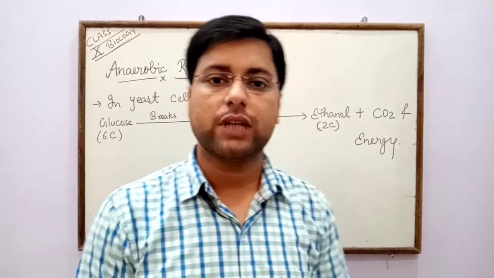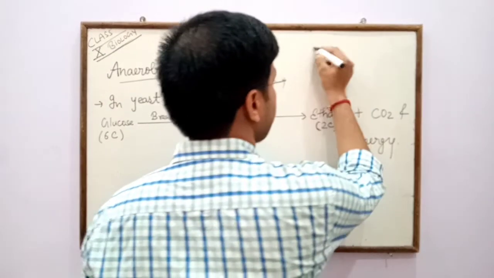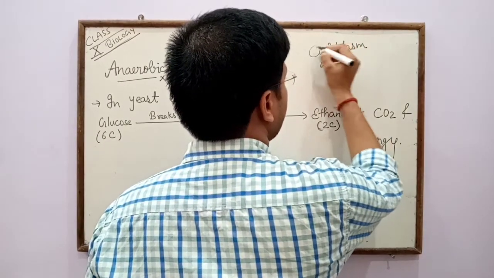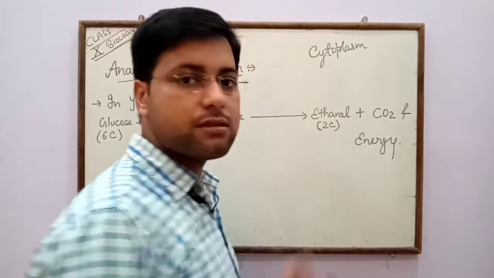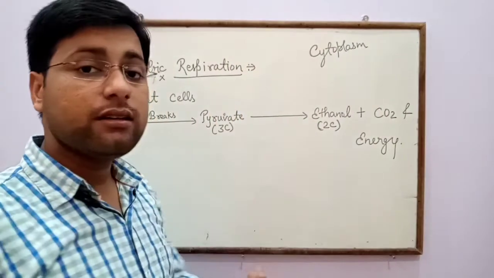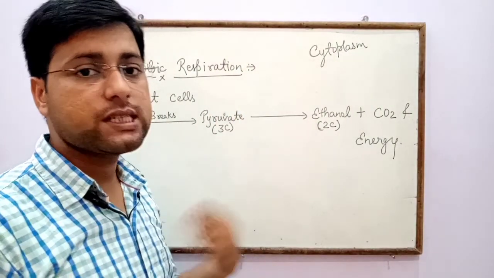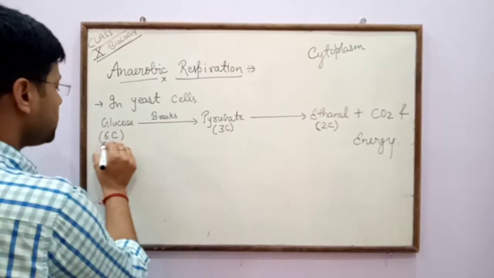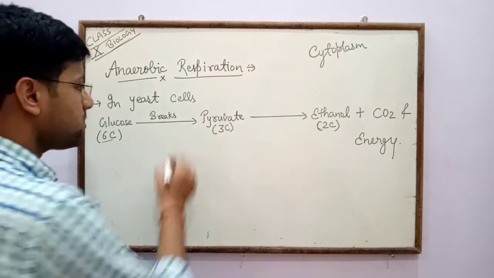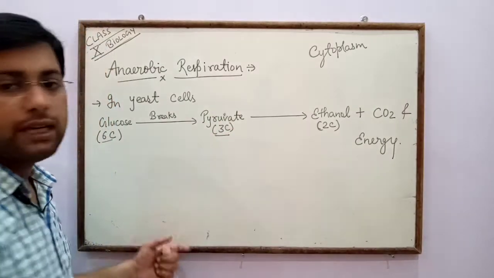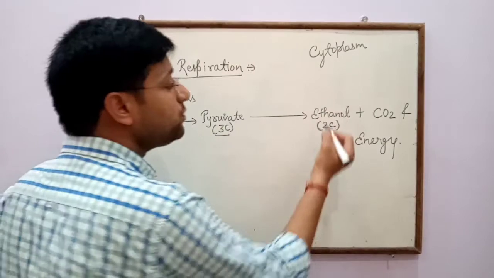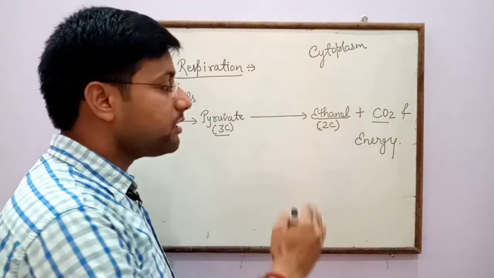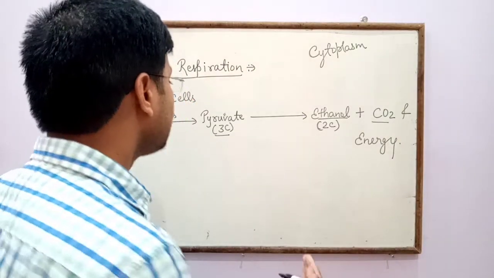The main site for anaerobic respiration is cytoplasm, and in anaerobic respiration oxygen is absent. Here glucose, a 6C molecule, breaks into pyruvate, a 3 carbon molecule, and then into ethanol and carbon dioxide, and energy is released due to the breakdown of glucose.